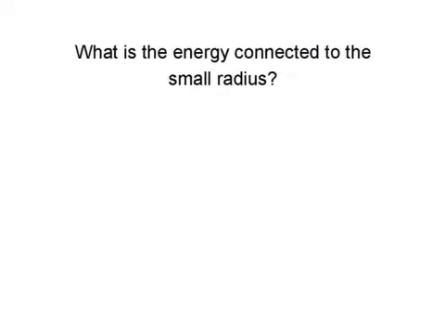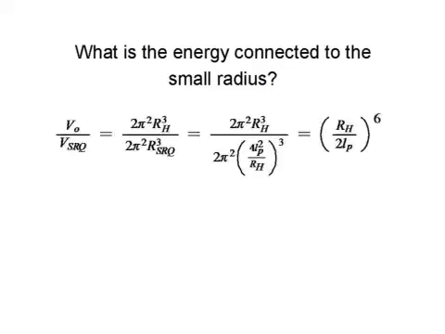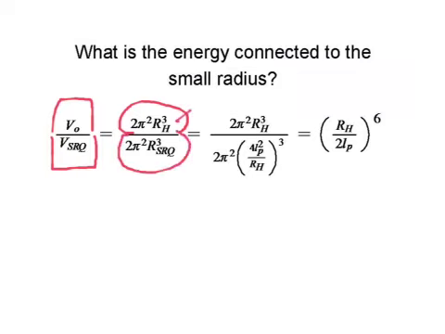So let us now look at what the energy is that's connected to the small radius. We'll do this by taking the volume of the observable universe and dividing it by the volume of the small radius quantum. So we'll divide our 2 pi squared r cubed, radius of the hyperverse here, by 2 pi squared r cubed for the radius of the small radius quantum, and these cancel out, and we do the math, and we get at the end R sub h divided by 2 Planck lengths to the 6th power.